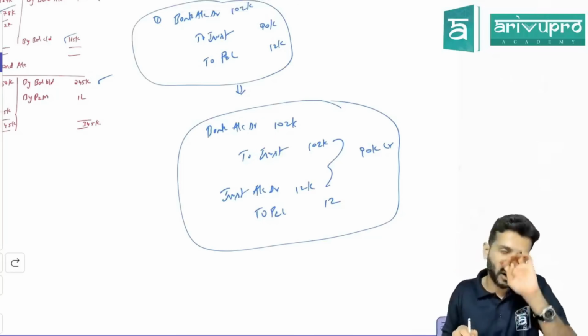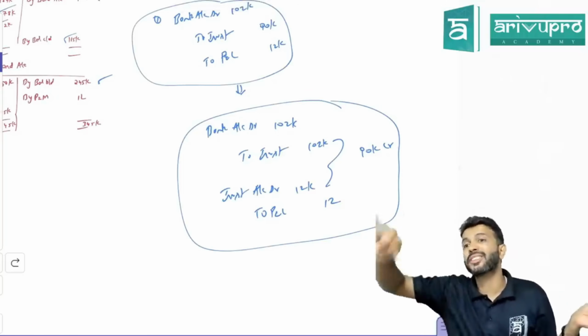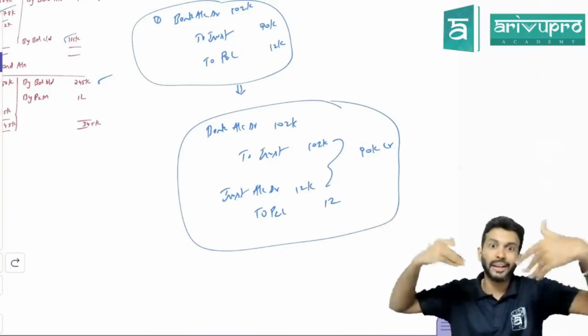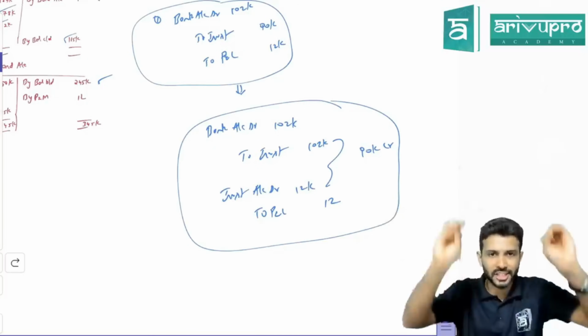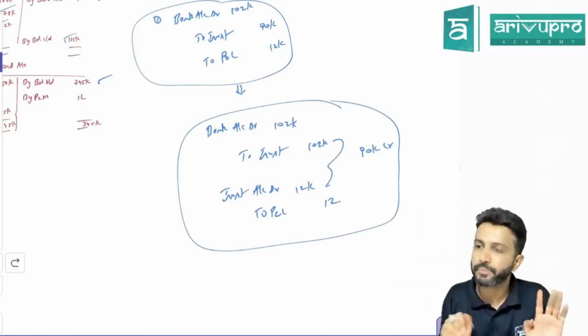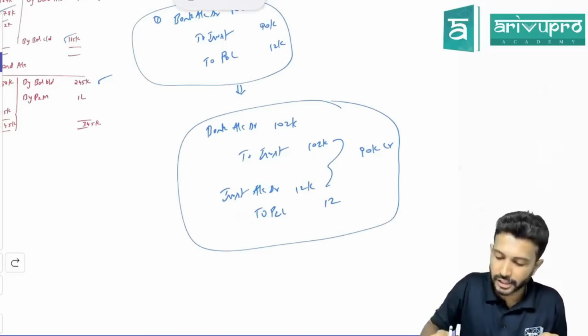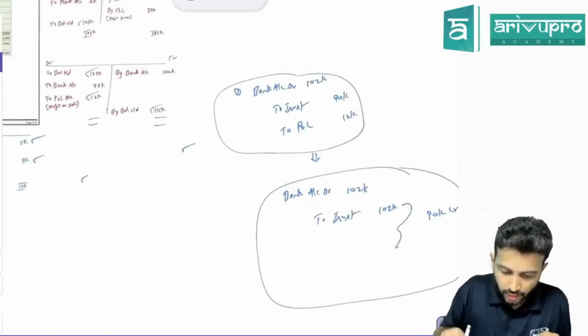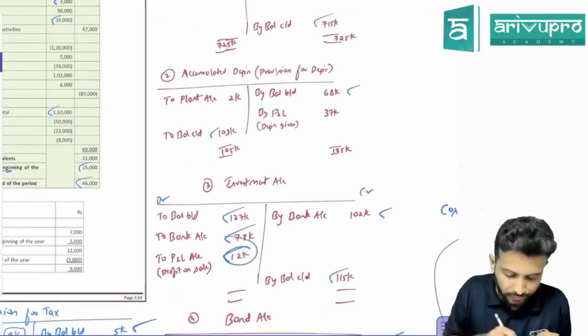So hence we say profit means it comes on the debit side, loss means it comes on the credit side. You might have heard me telling that. I explain all this in class, but just for the new audience telling. So what is the posting of this entry in the investment ledger? To P&L account, how much? 12,000 rupees, which I have ticked off here.